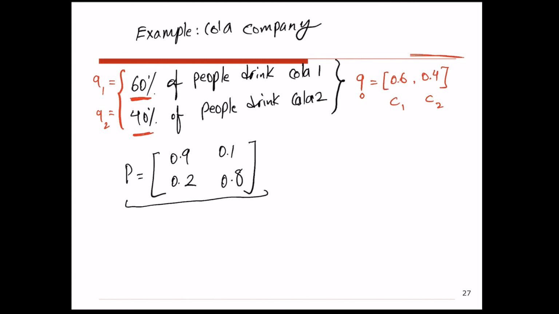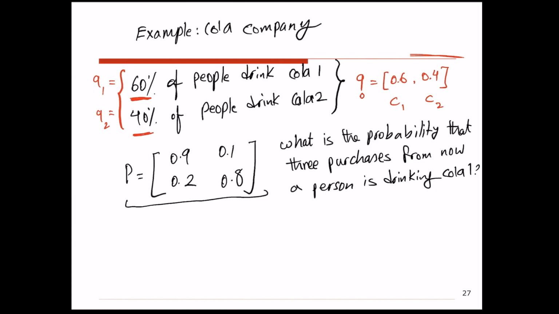So in the question, what we want to find out is the probability that 3 purchases from now, a typical person that we pick is drinking cola 1. That's what we want to find out. Just note that this question doesn't tell us the chance that 3 purchases from now a person is drinking cola 1 if I know right now whether that person is drinking cola 1 or cola 2.